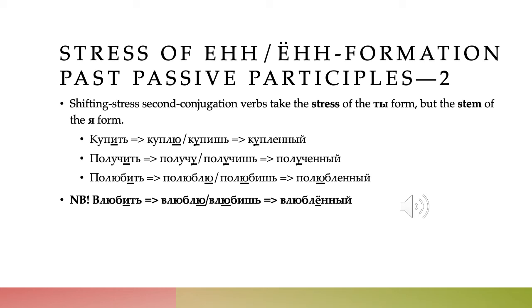However, there is an important exception, and that is влюбить, to make someone fall in love with you. Я влюблю, ты влюбишь, but the past passive participle is влюблённый, with the stress on that "yo" there. And since this is one of the most commonly used past passive participles, you want to remember it. Влюблённый. You're much more likely to use the past passive participle than you are the verb.